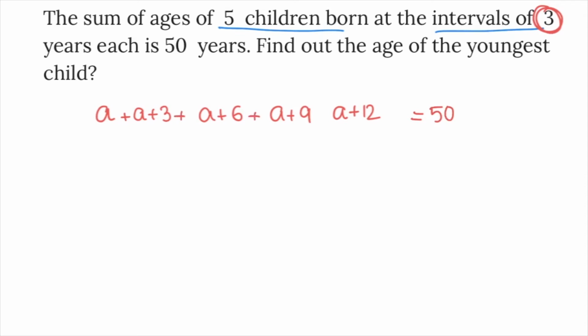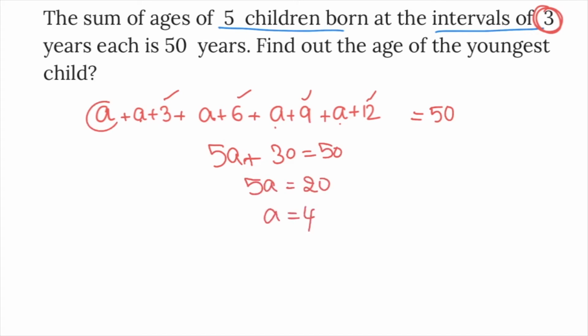Then A plus A, 2A, 3A, 4A, 5A. 5A plus 3 plus 6 is 9, plus 9 is 18, plus 12 is 30, equal to 50. So 5A is equal to 20, then A is equal to 4. The age of the youngest child is 4 years.